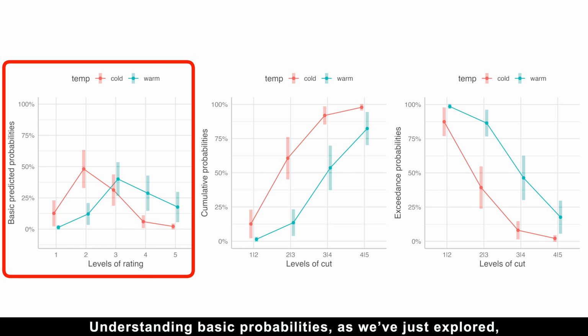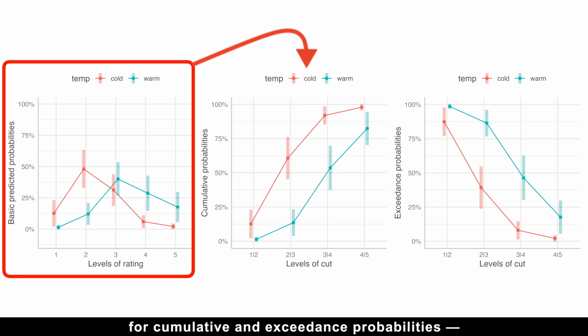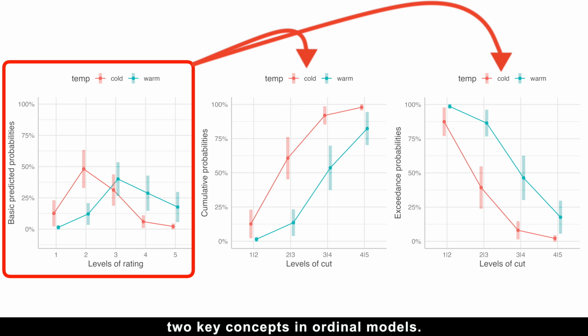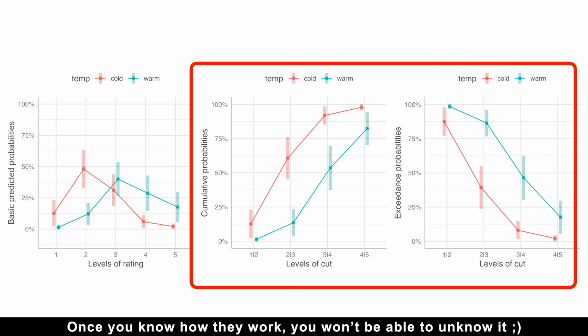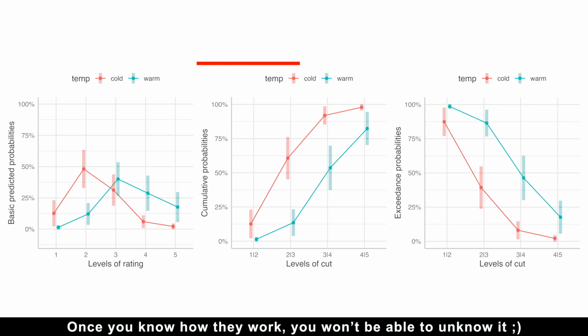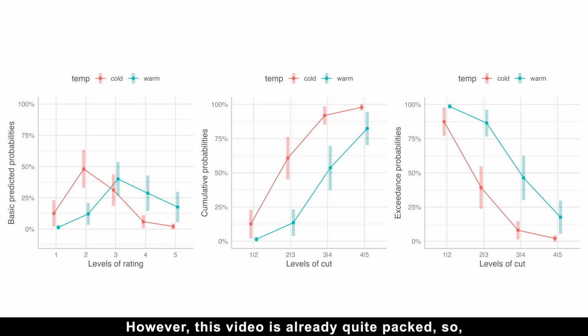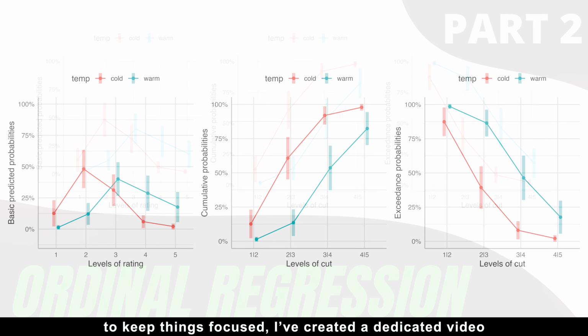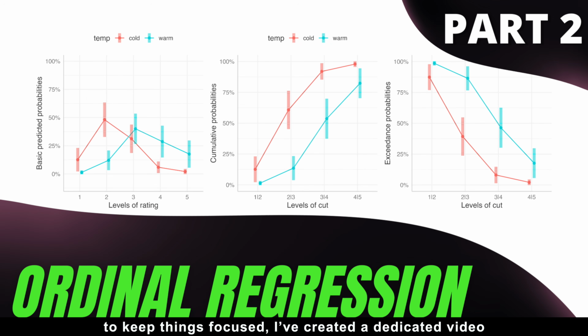Understanding basic probabilities, as we've just explored, is crucial because they form the foundation for cumulative and exceedance probabilities, two key concepts in ordinal models. Once you know how they work, you won't be able to unknow it. However, this video is already quite packed, so to keep things focused, I've created a dedicated video on cumulative and exceedance probabilities, where we'll explore them in depth. It's really fascinating stuff and I think you'll really enjoy it. See you there.